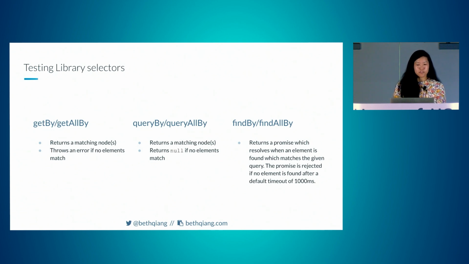findBy returns a promise which resolves when an element is found. The promise is rejected if no element is found after a certain length of time that can be configured. And so if you want to select something that only exists after, for example, an API call is made or a button is clicked, you'll want to use findBy because it doesn't immediately exist in the DOM.